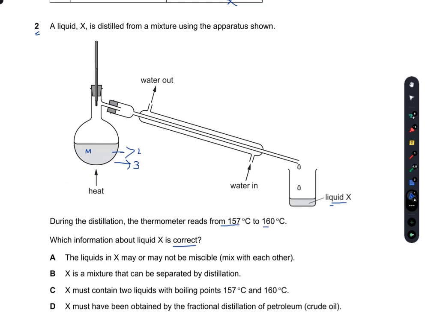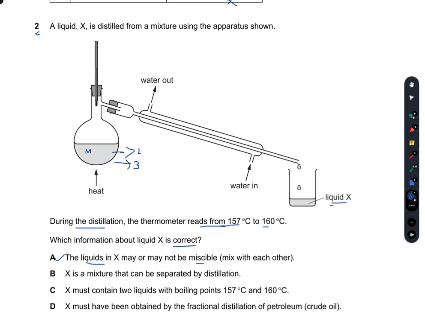During the distillation, the thermometer reads from 157 degrees C to 160 degrees C. What does this mean? That this liquid X may have more than one substance in it, which cannot be identified easily in differences of 1 and 2 degrees C. That's why the thermometer reads from 157 to 160 degrees C. There is not any accurate distillation point here, so liquids in X may or may not be miscible. Yes, this can be true.